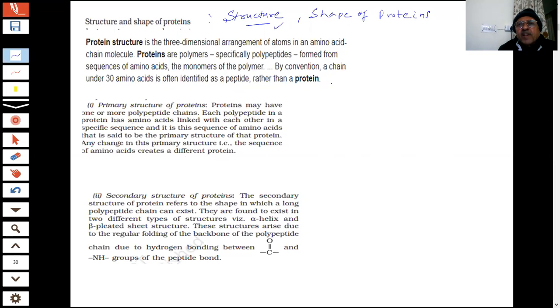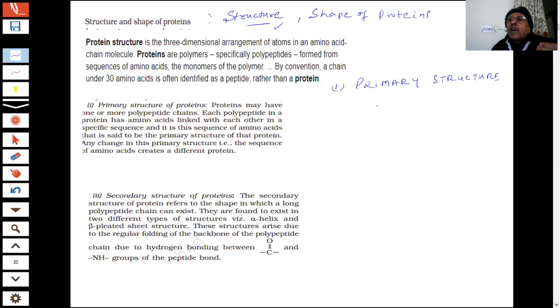First, I am saying primary structure of protein. What do you mean by primary structure? We are saying that amino acids join. The sequence of amino acids, student, will form the primary structure. And how many types of proteins are there? Large.